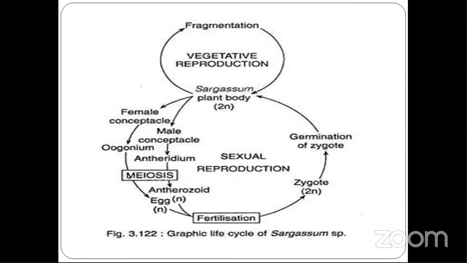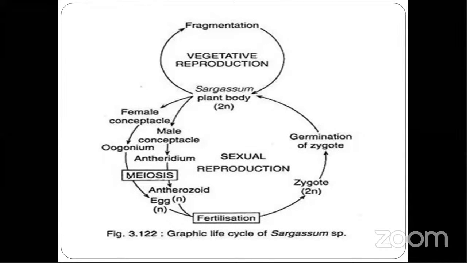The gametophytic phase is represented only by gametes, that is eggs and spermatozoids. So, the life cycle is called a diplontic life cycle. Here there is no alternation of generation. So, in Sargassum, there is no alternation of generation.